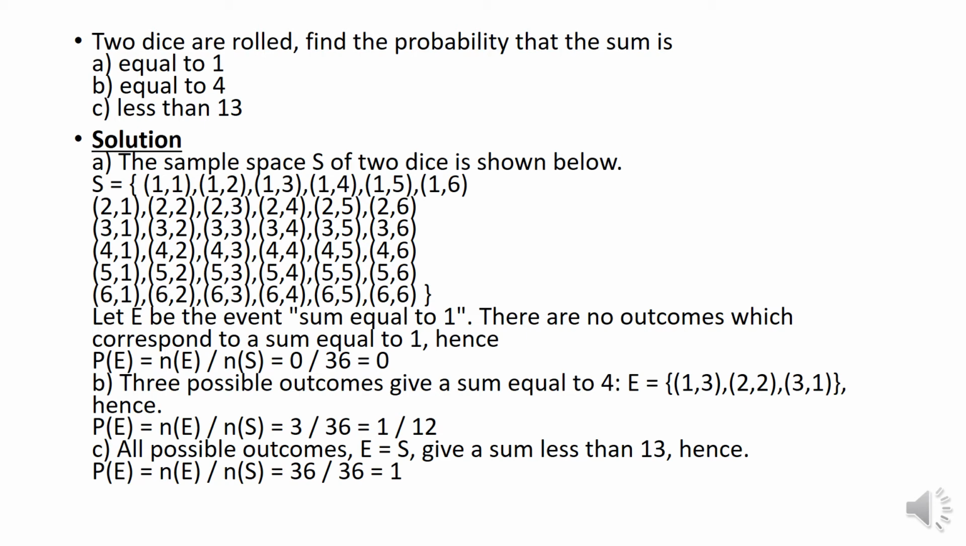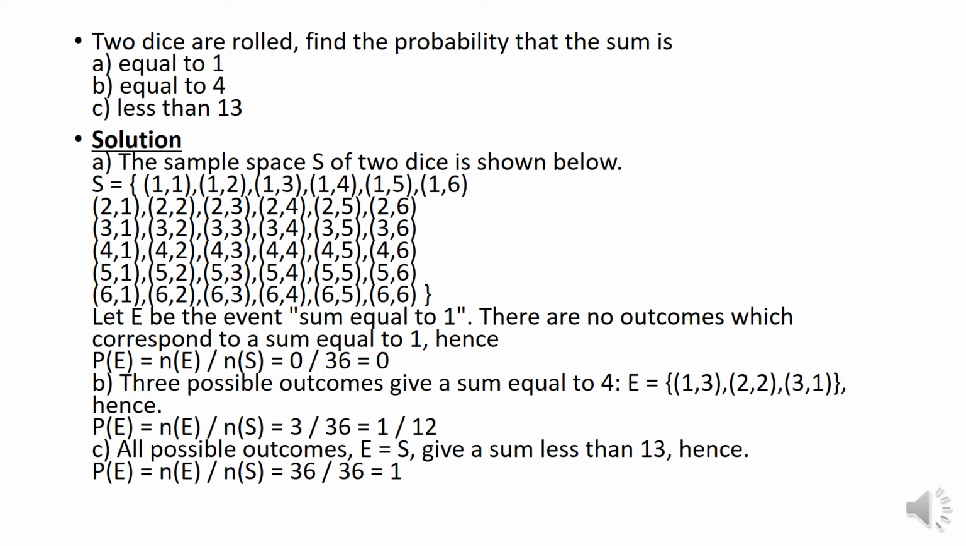So applying the formula, the probability of an event where the sum is equal to 1 is the favorable number of outcomes, that is 0, divided by the exhaustive number of outcomes, or total number of outcomes, that is 36. Going to the next one, sum equal to 4.